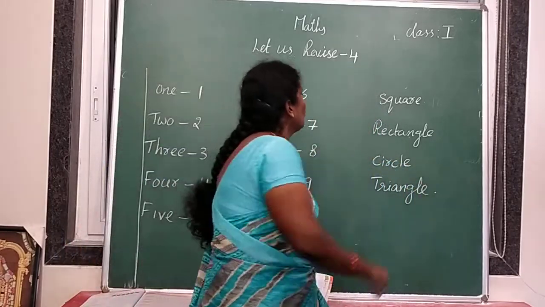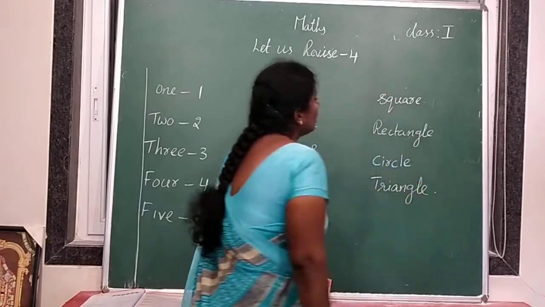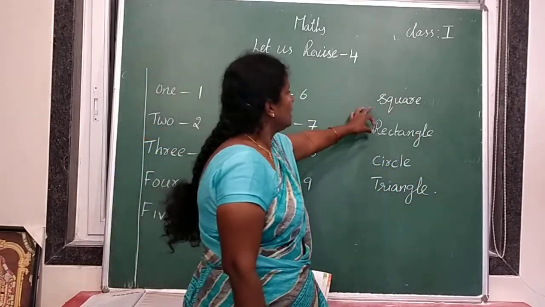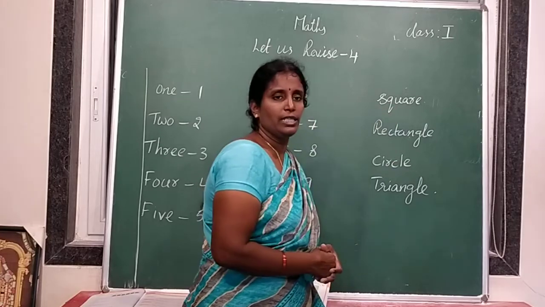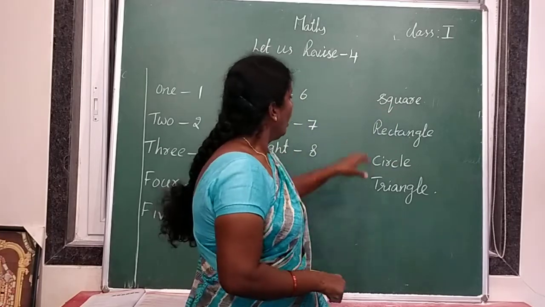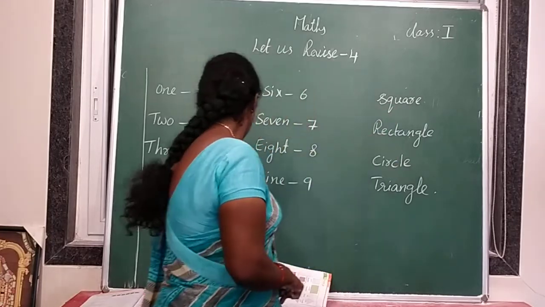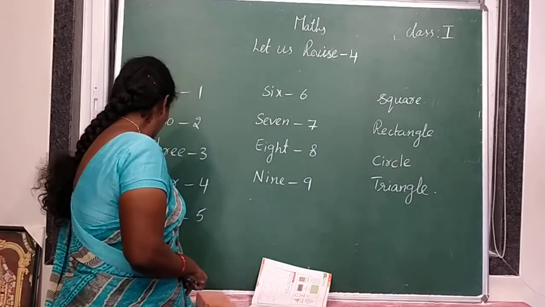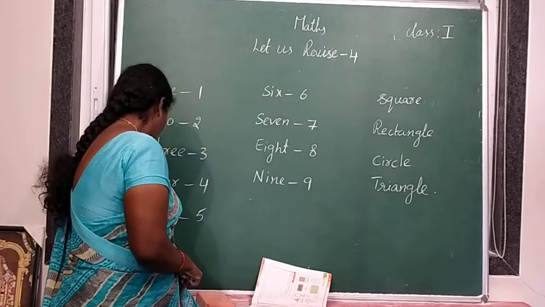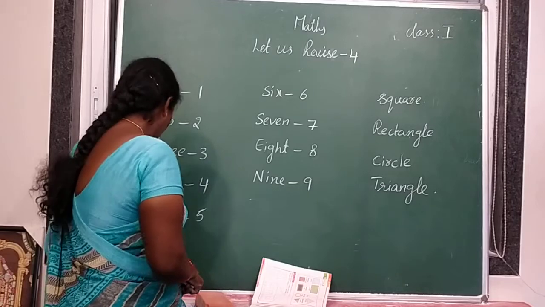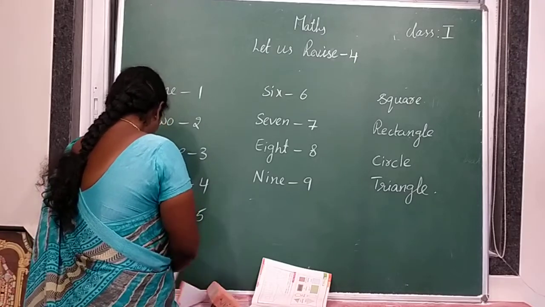Now square. Read square spelling. SQUARE, square. RECTANGLE, rectangle. CIRCLE, circle. TRIANGLE, triangle.